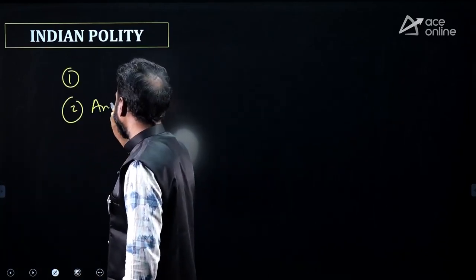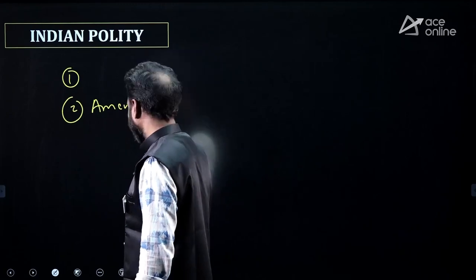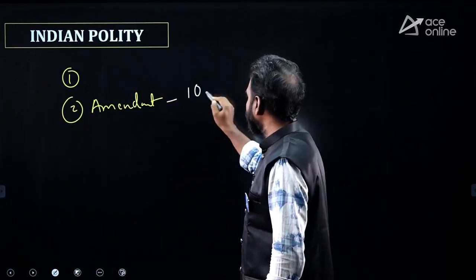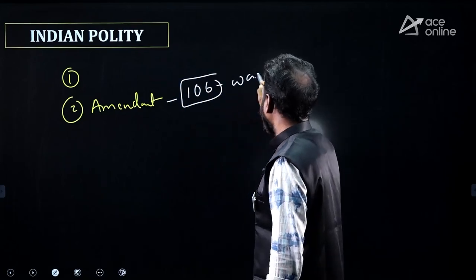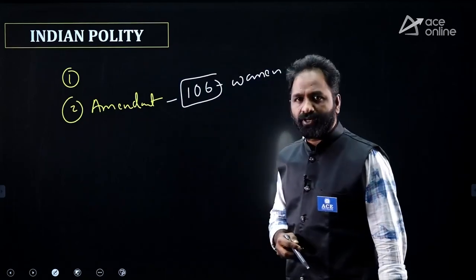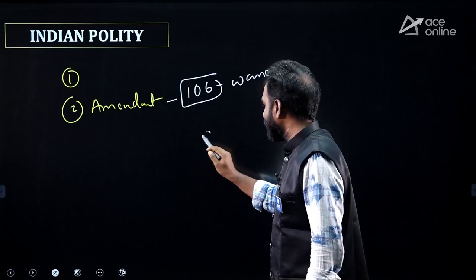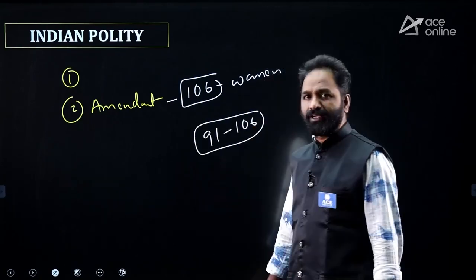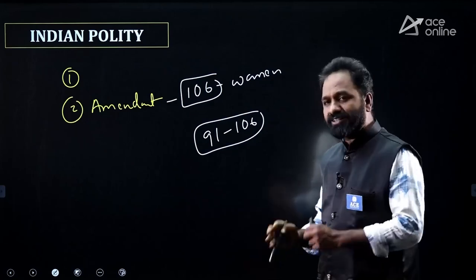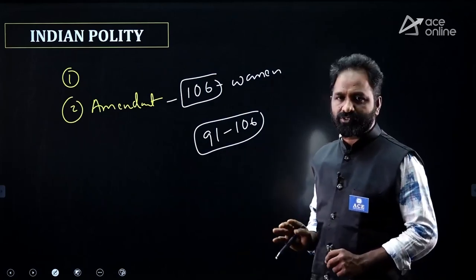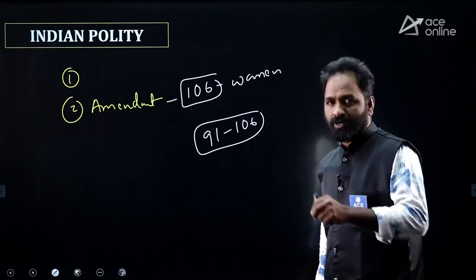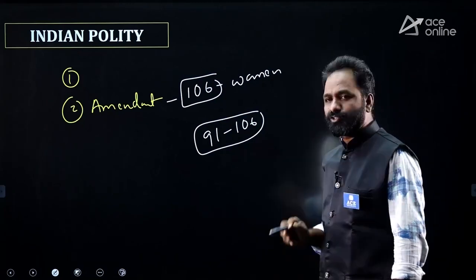Second one, recent amendments. You know amendment? Changing the constitution is called amendment. You know, recently the 106th amendment related to the women reservation bill. My strong opinion is, first of all, try to focus on the 91st to 106th amendments. There is a high possibility of questions on amendments. So till now in India, the constitution has been amended 106 times. So 91 to 106 you have to remember.